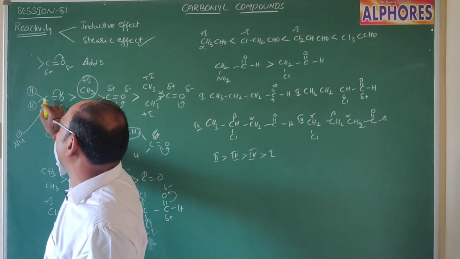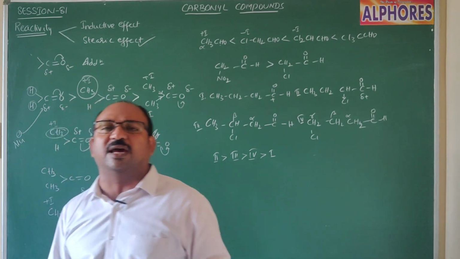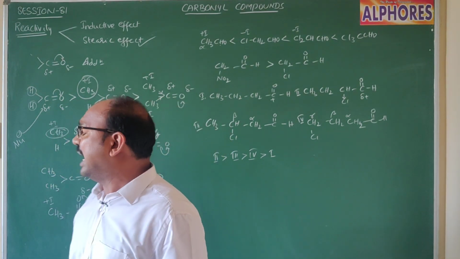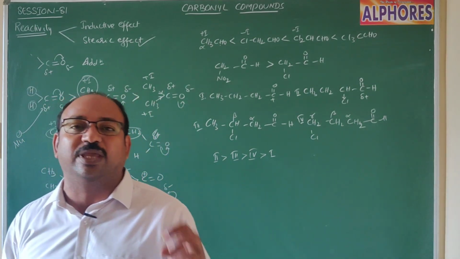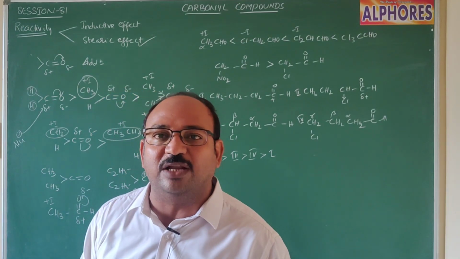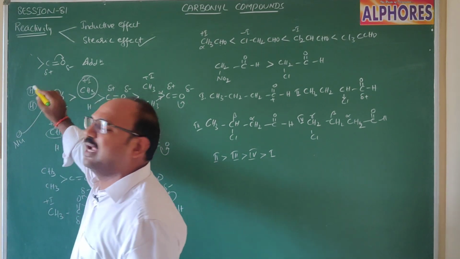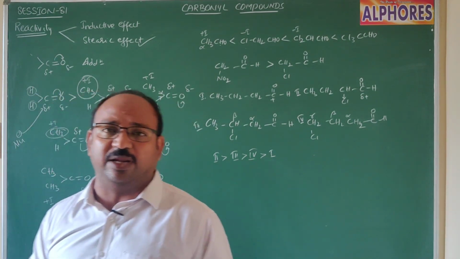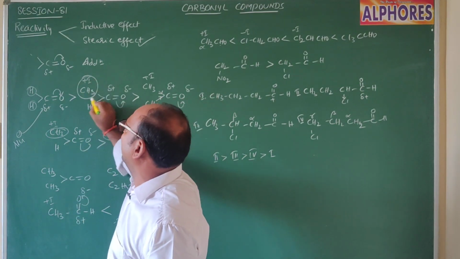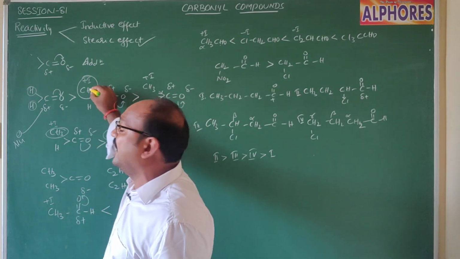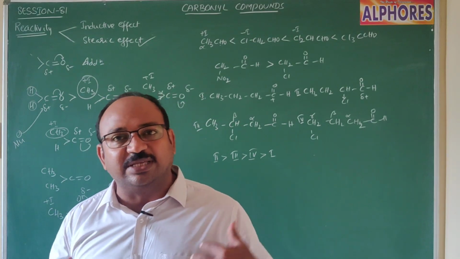Let us see, in the case of formaldehyde, two hydrogens are there. Both hydrogen atoms are not that much electron releasing or electron withdrawing, and they do not cause much crowding, meaning steric hindrance. Repulsion between bulky groups is what we call steric hindrance. Here steric hindrance is less. That's why the nucleophile can freely attack the carbonyl carbon in the case of formaldehyde. But in the case of acetaldehyde, if you observe, there is one alkyl group, and as we discussed, alkyl groups are plus I groups, meaning electron releasing groups. Electron releasing groups means those groups are basically electron rich.